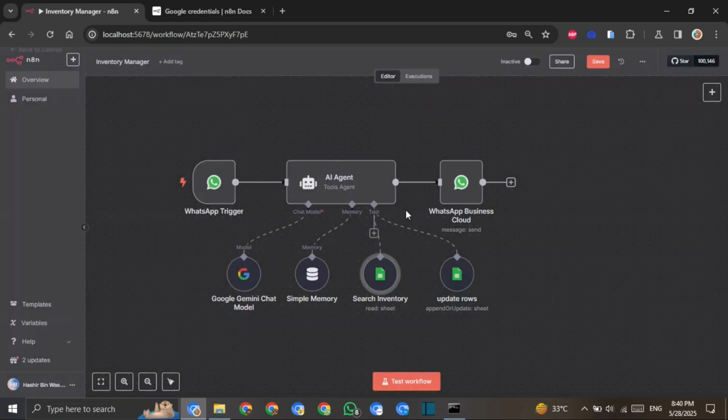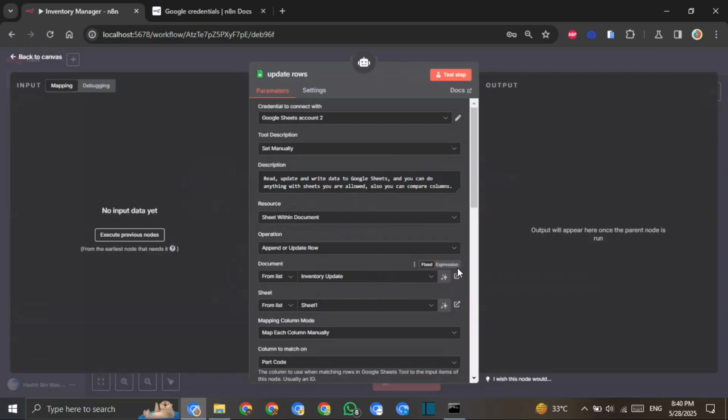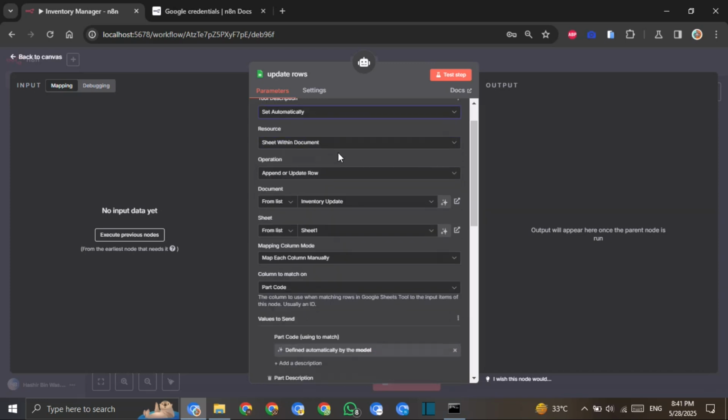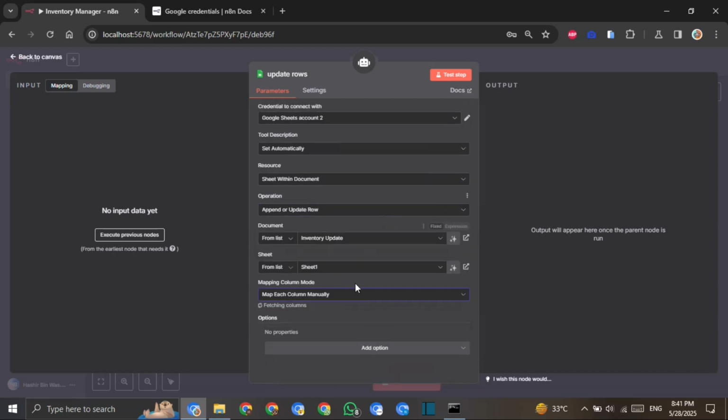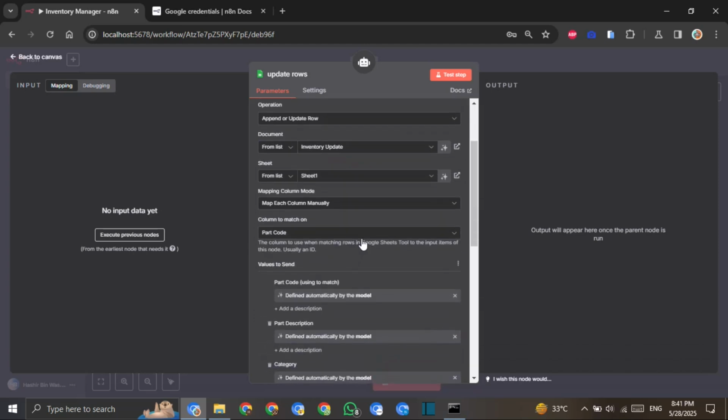And in the fifth node we have to connect Google Sheets again in the tools, because this node will update or append rows, meaning it will make changes in the Google Sheet. The get rows or read node cannot change anything, it can only read. So the previous one will read and this one will update. Here we will also connect our API. You don't have to write the description because it is set automatically, but I have set it manually, no problem. In the operation we will select append or update row, because it will update or modify the row in Google Sheets. And we map columns manually, because it gives me custom options to modify the columns. Here I have used part code to match, maybe your serial number or any other thing.